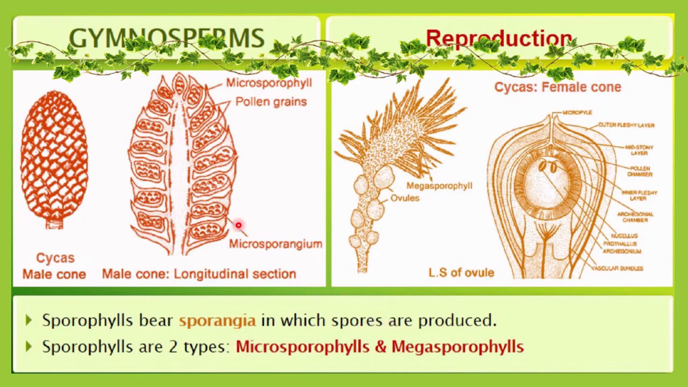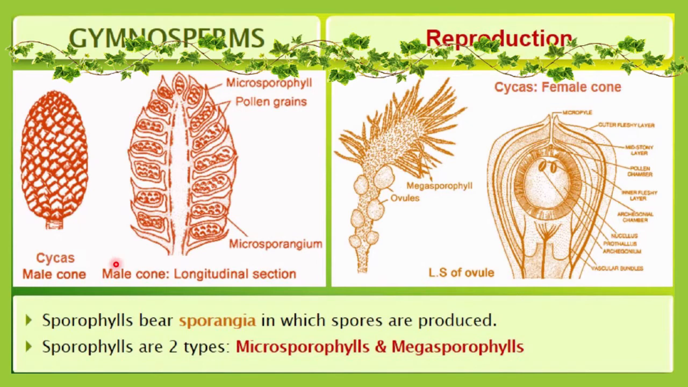Here you can see this whole structure is called a male cone. This is a Cycas male cone. In it you can see the microsporophylls. Inside these is the microsporangium. Inside the microsporangium there is microsporogenesis, where microspores are formed, and such a microspore is considered a pollen grain.